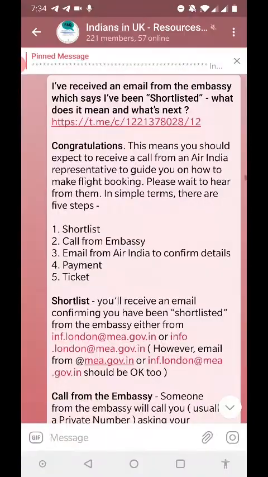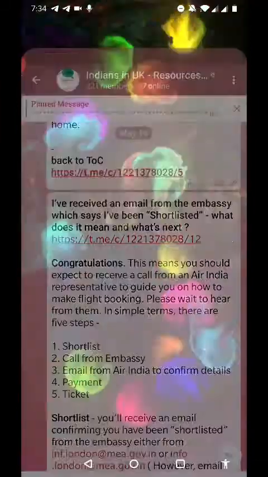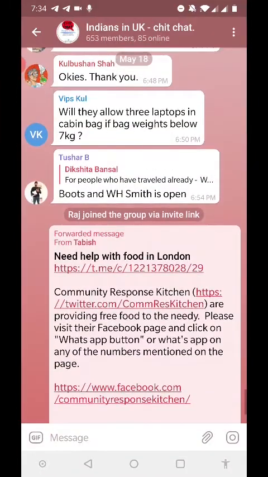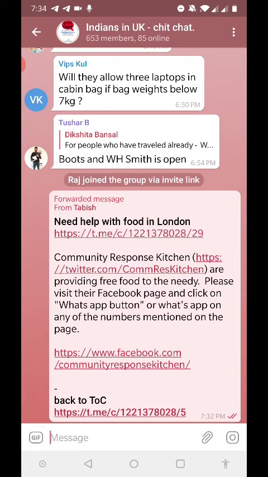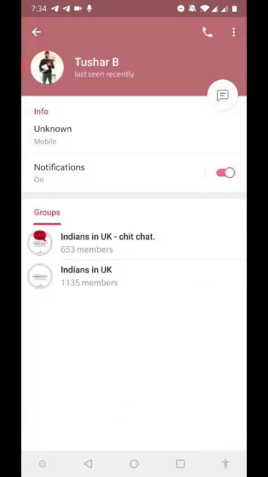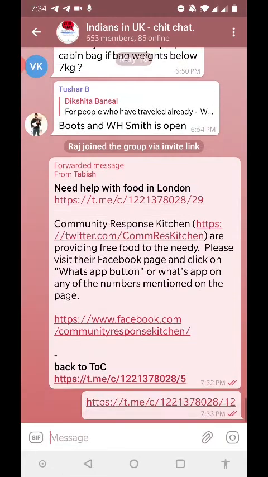Also, how do you know if somebody is already added in that group or not? Say, for example, Tushar has asked me a question. I want to decide whether I should copy paste the answer or forward it here, or I can point him to the FAQ resource. To do that, I need to click on his name and then see the groups listed. So I can see that he is not added as part of the FAQ. If I give him this link, he will not be able to click on it and read up. So I need to copy paste or forward.